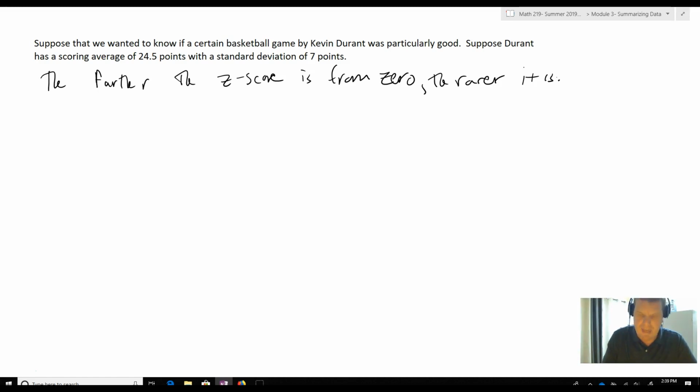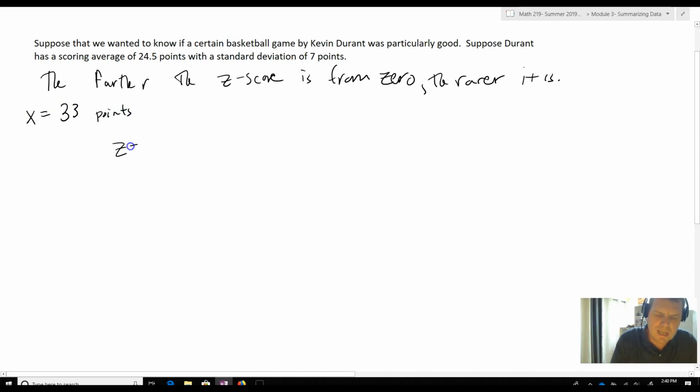So let's take for example, what if he scored 33 points? So this is x. X is going to equal 33 points. And so my z-score is going to equal 33 minus 24.5, divided by 7. So that's how I calculate my z-score.